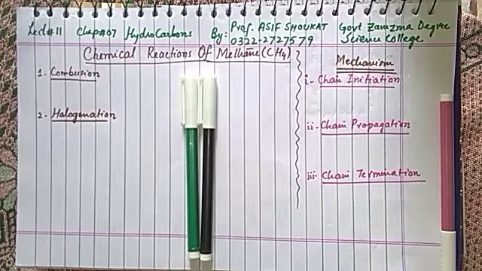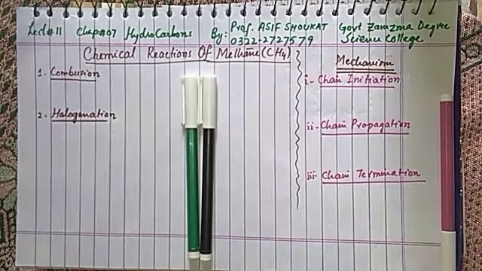Today is my lecture number 11 of chapter number 7, hydrocarbon. Till lecture number 10, we have covered all methods of preparation of methane, ethane, ethene, ethyne, and finally benzene. This is the right time to start chemical reactions of methane.